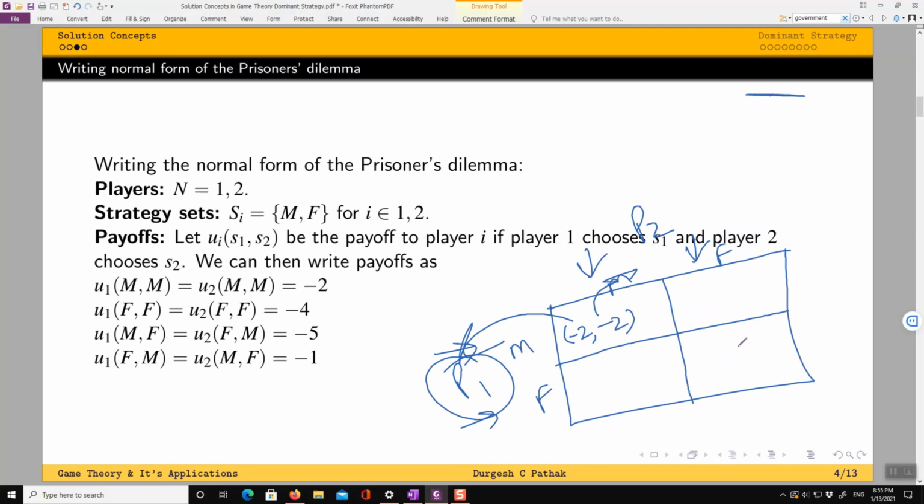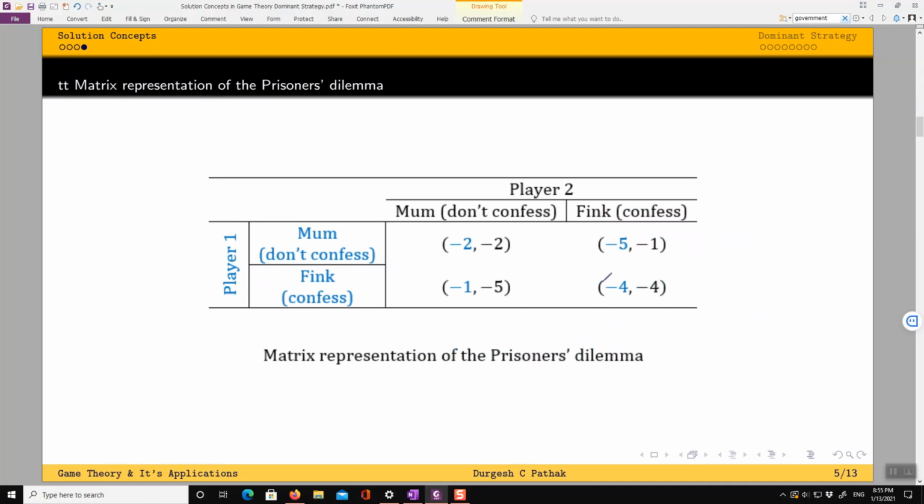As an exercise, you can pause the video here and write the remaining payoffs. And once you are done, you can come back and see the payoffs are written here. Here I have a liberty of using colors, so I have shown player 1's payoffs with dark blue color, while player 2's payoffs are in plum black color, so that you can further understand that player 1's payoff is the first entry in the cell, while player 2's payoff is the second entry in the cell.